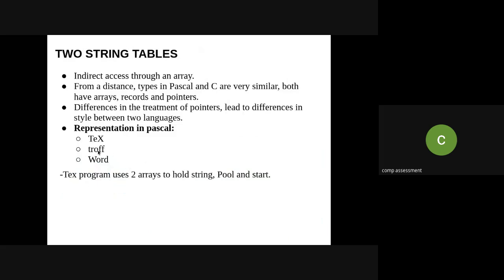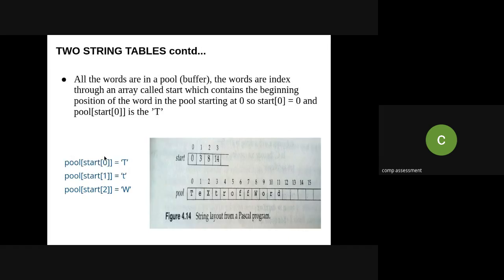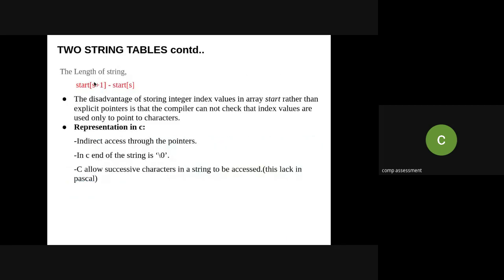Now for TROFF, it is 5 letters. You can check it over here: 8 minus 3, I get 5. So I can calculate the length of a string with this formula. But the disadvantage of storing integer index values in an array start rather than explicit pointers is that the compiler cannot check that the index values are used only to point to the characters.